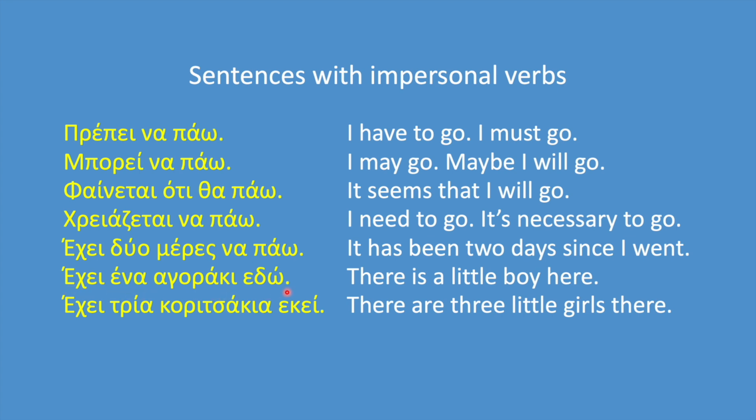There is a little boy here. Or plural. Έχει 3 κοριτσάκια εκεί. There are 3 little girls there. As you can see, έχει can mean there is, but also there are. It doesn't change. And there is also a link to another video on that.